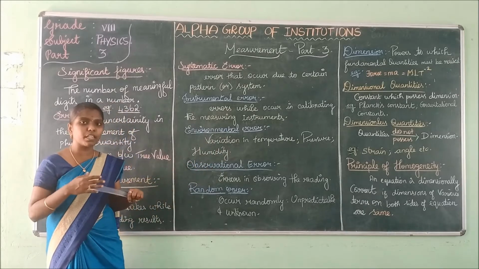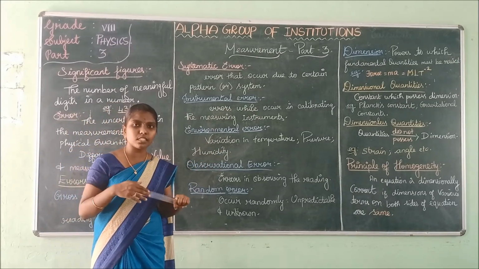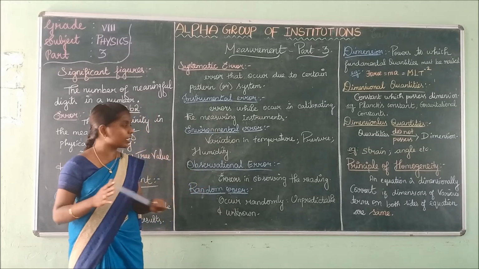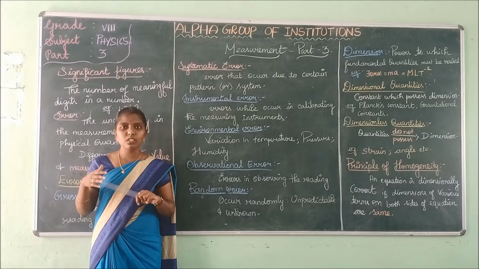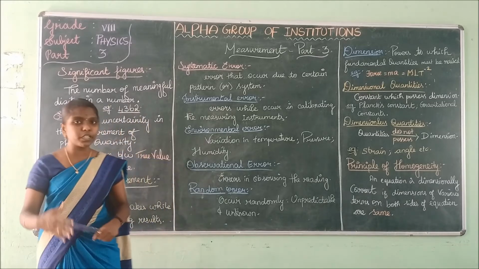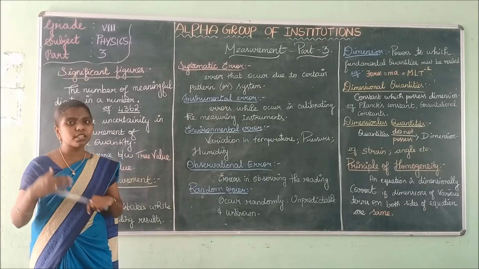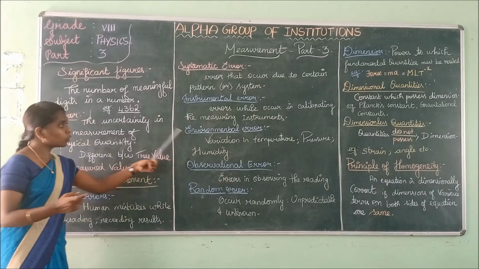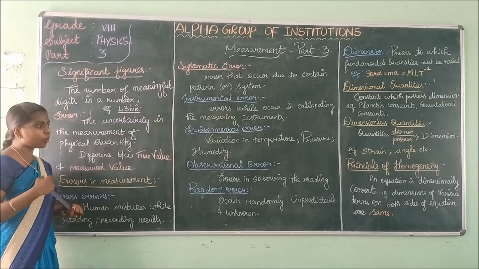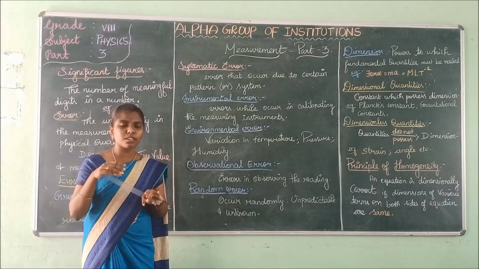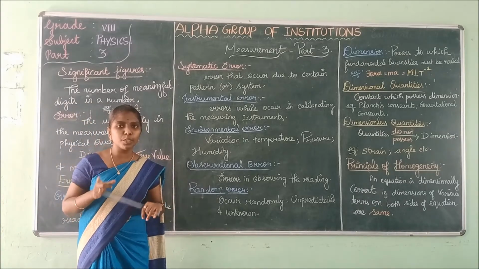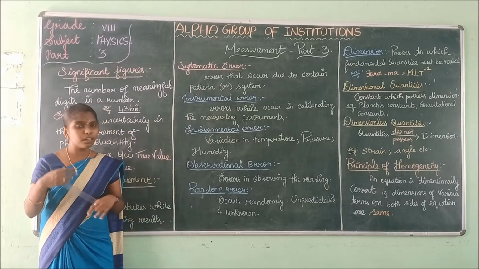Next is environmental error. It occurs due to variation in pressure, temperature, etc. Environmental error is the error that occurs due to variation in temperature, pressure, and humidity. Humidity is nothing but the climate. Those errors due to change in climate are called environmental errors. Errors in observing are called observational errors.